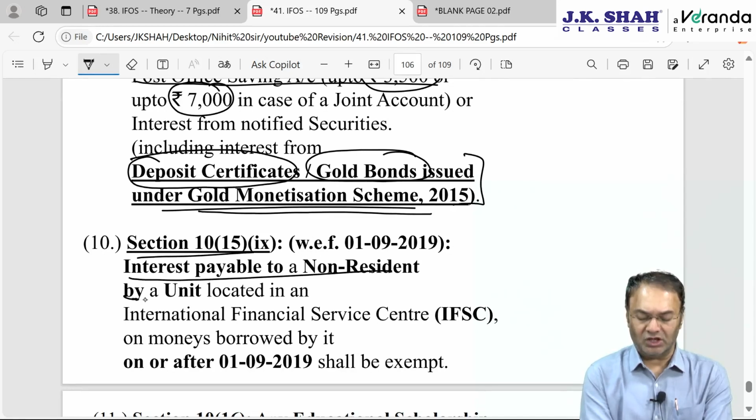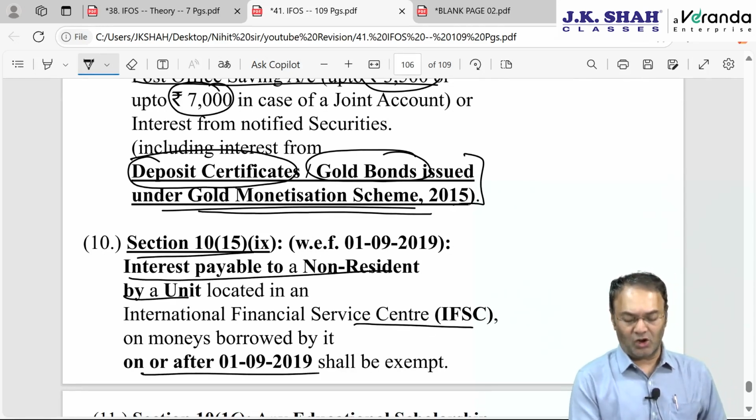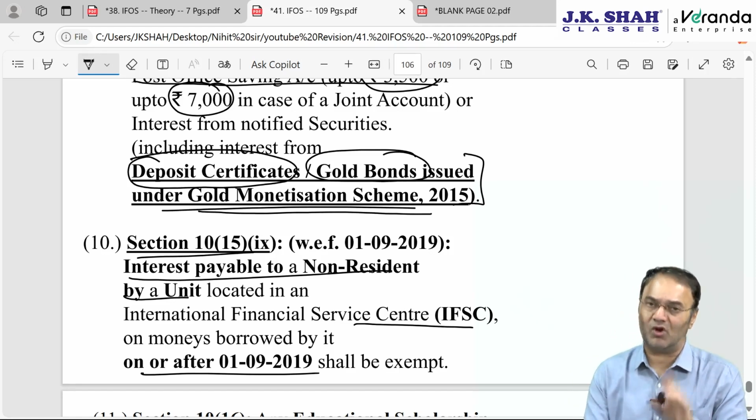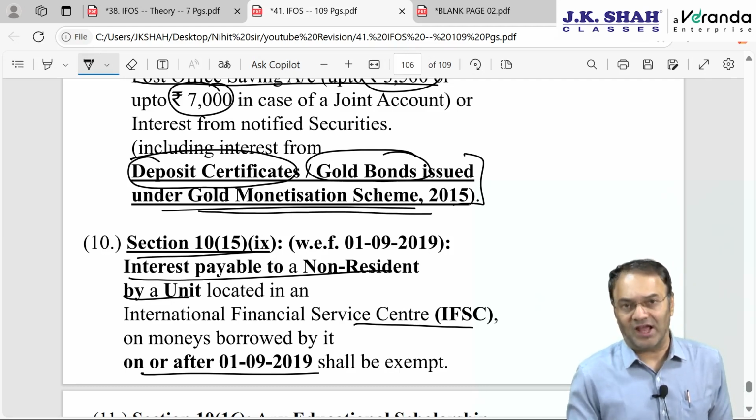10.15, interest payable to a non-resident by a unit in IFSC on funds borrowed on or after 1st September 19. This we had already discussed in which chapter? Special rates of tax, chapter 12.